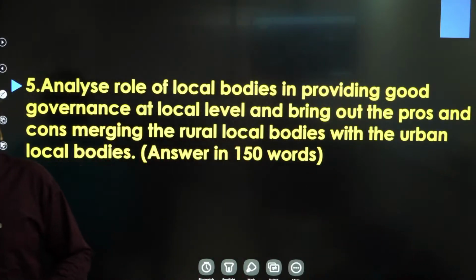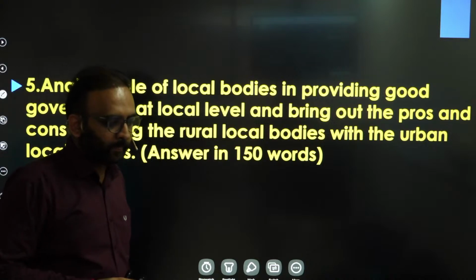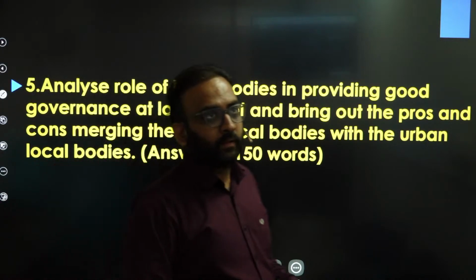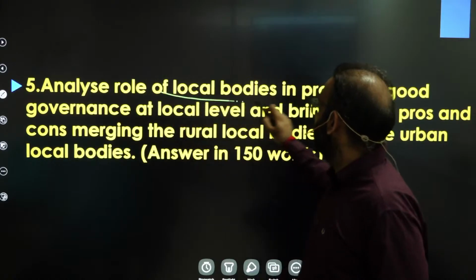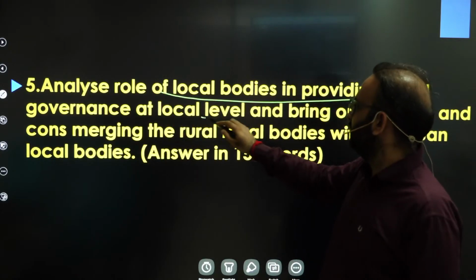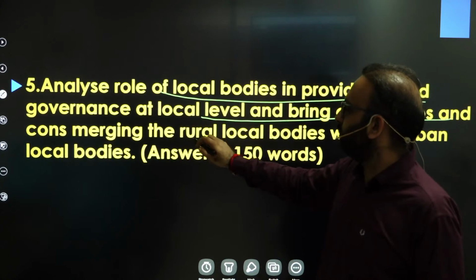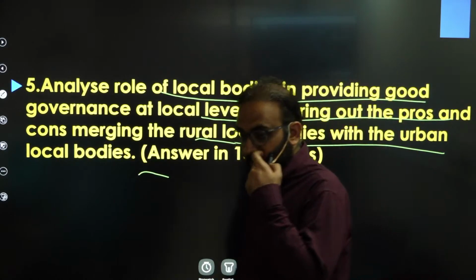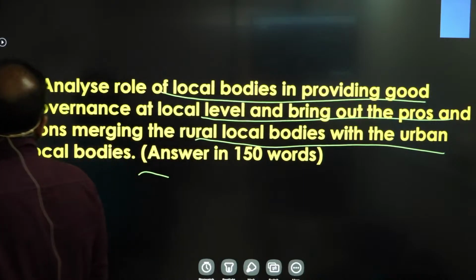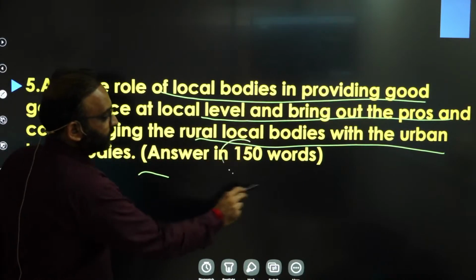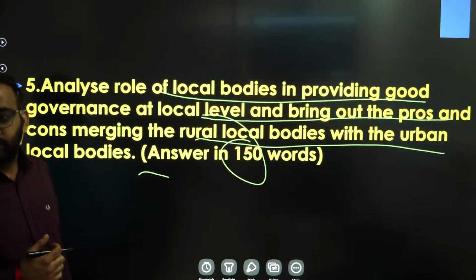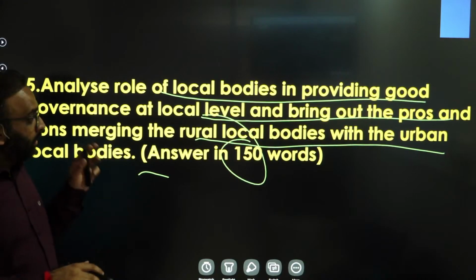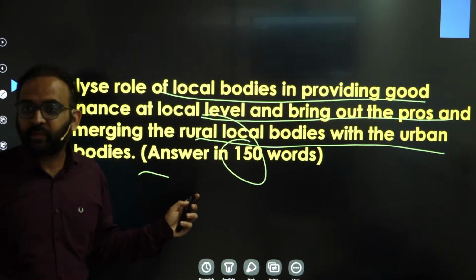So now coming to the next question. That's basically analyze role of local bodies in providing good governance at local level and bring out the pros and cons of merging the rural local bodies with urban local bodies, right? So again, 150 words in 10 marks it is being asked. So in 10 marks, such a long question is being asked.